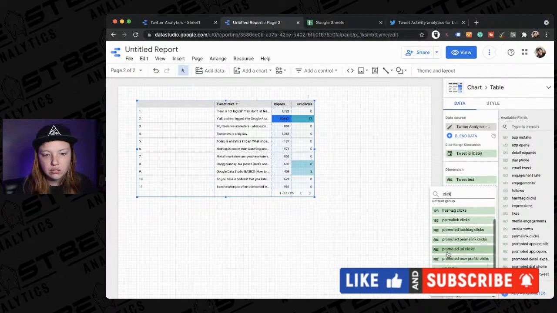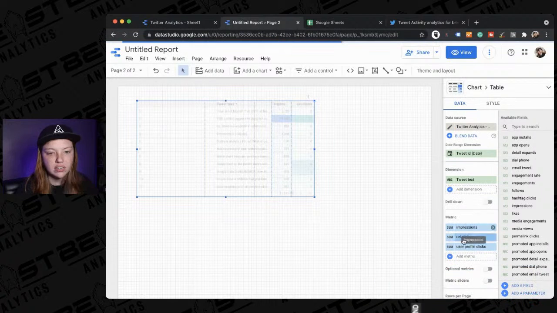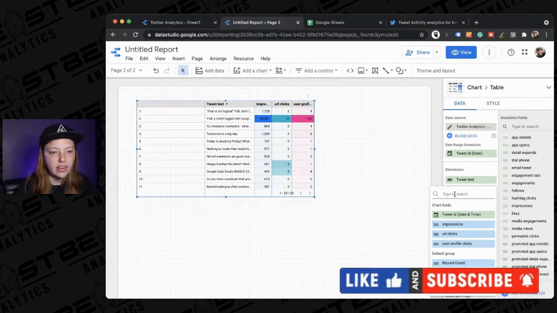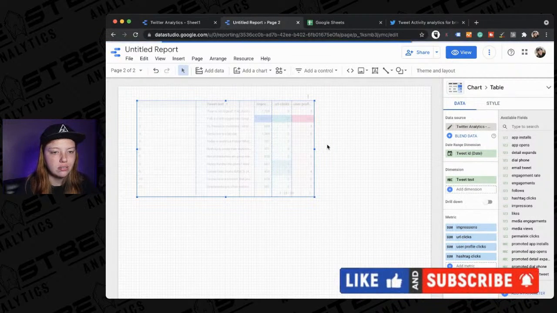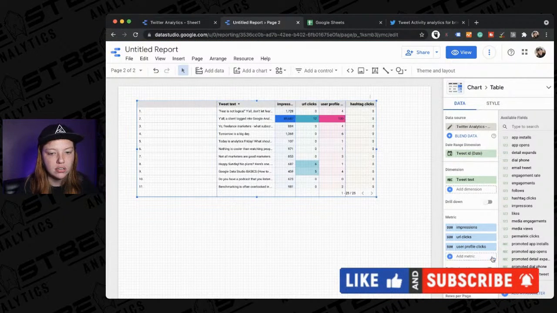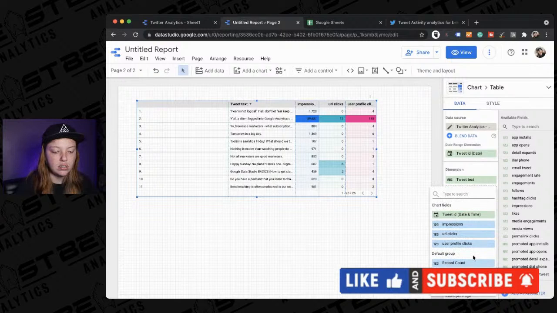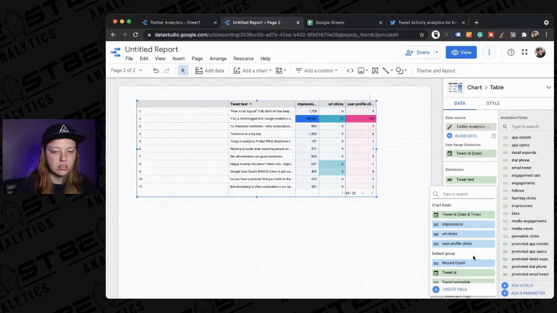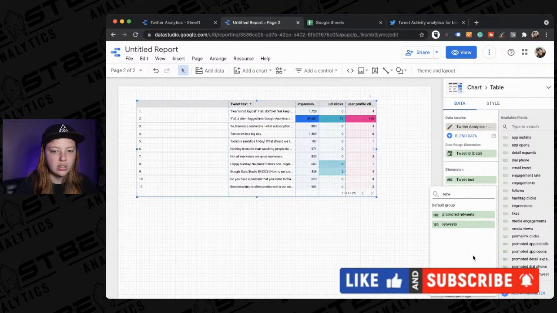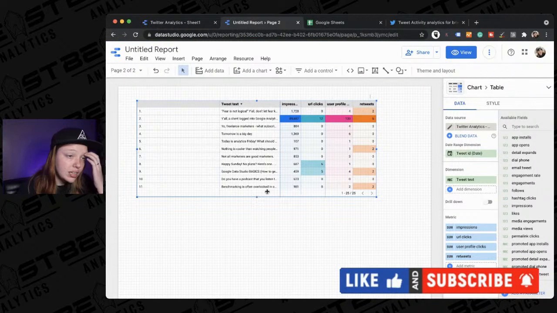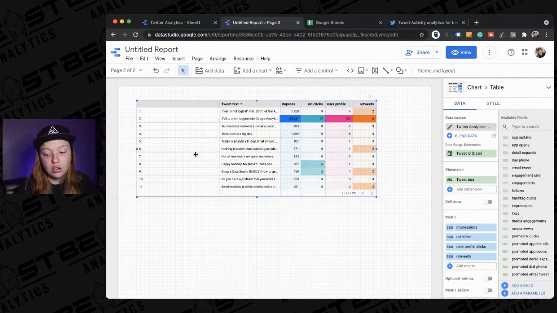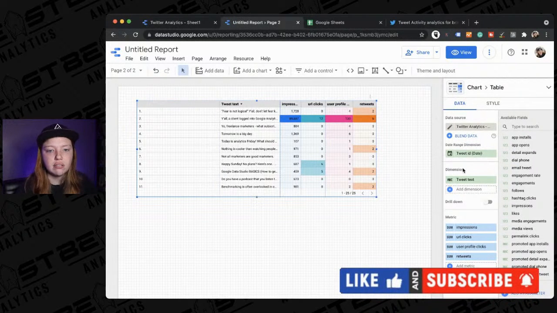Profile clicks too, user profile clicks, and then let's take a look at hashtag clicks. I don't know, probably don't have any of those yet. Okay, what about comment? No. Retweet. Boom. Okay. So let's say we want to get rid of this annoying row column because it doesn't really tell us anything, right? It's not very helpful.